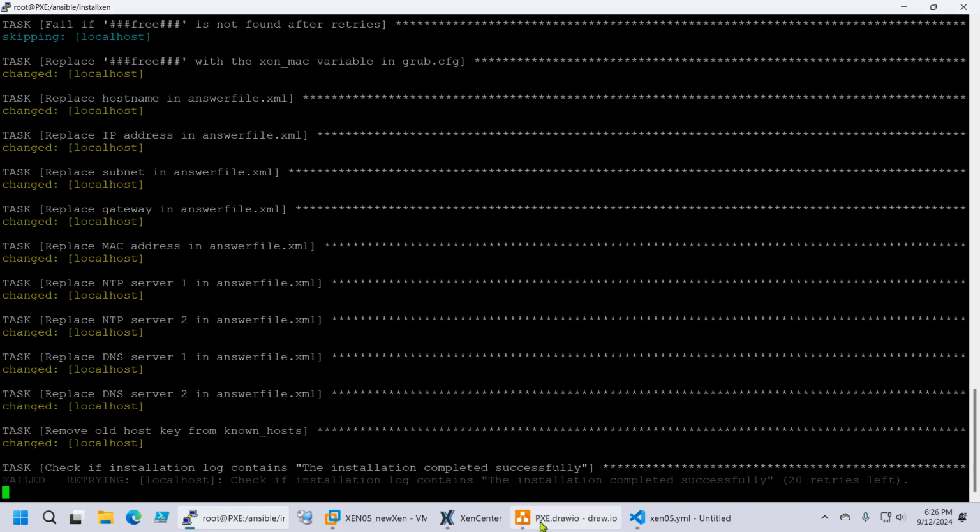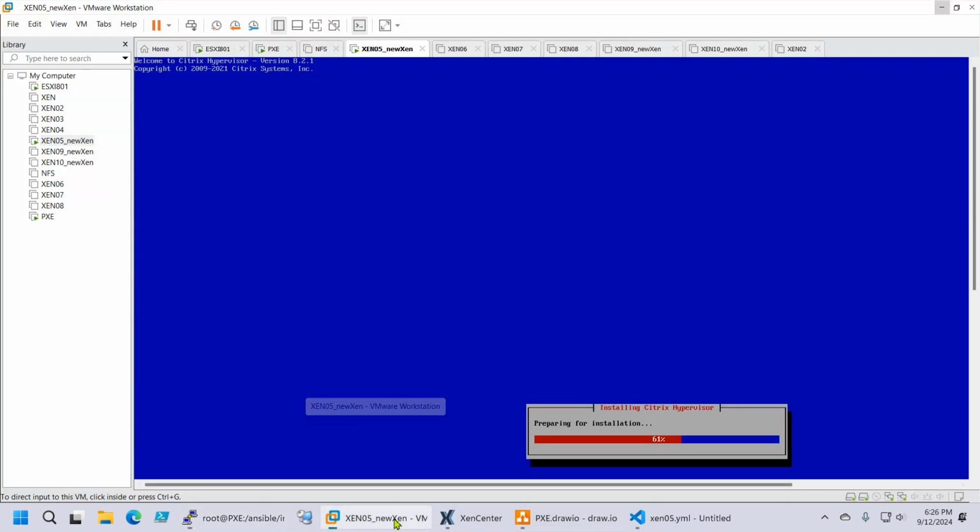It can be that, during the installation, or a fraction of a second before the server reboots, because when the installation completes, it writes that log and it reboots immediately.